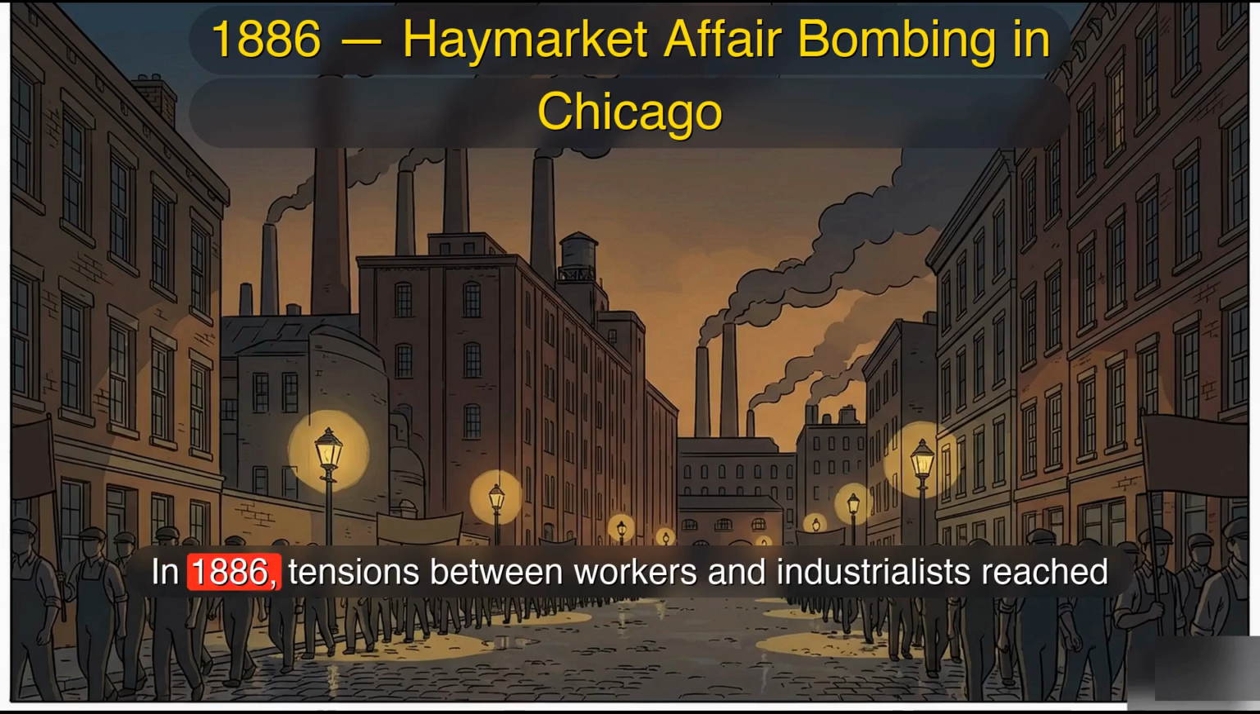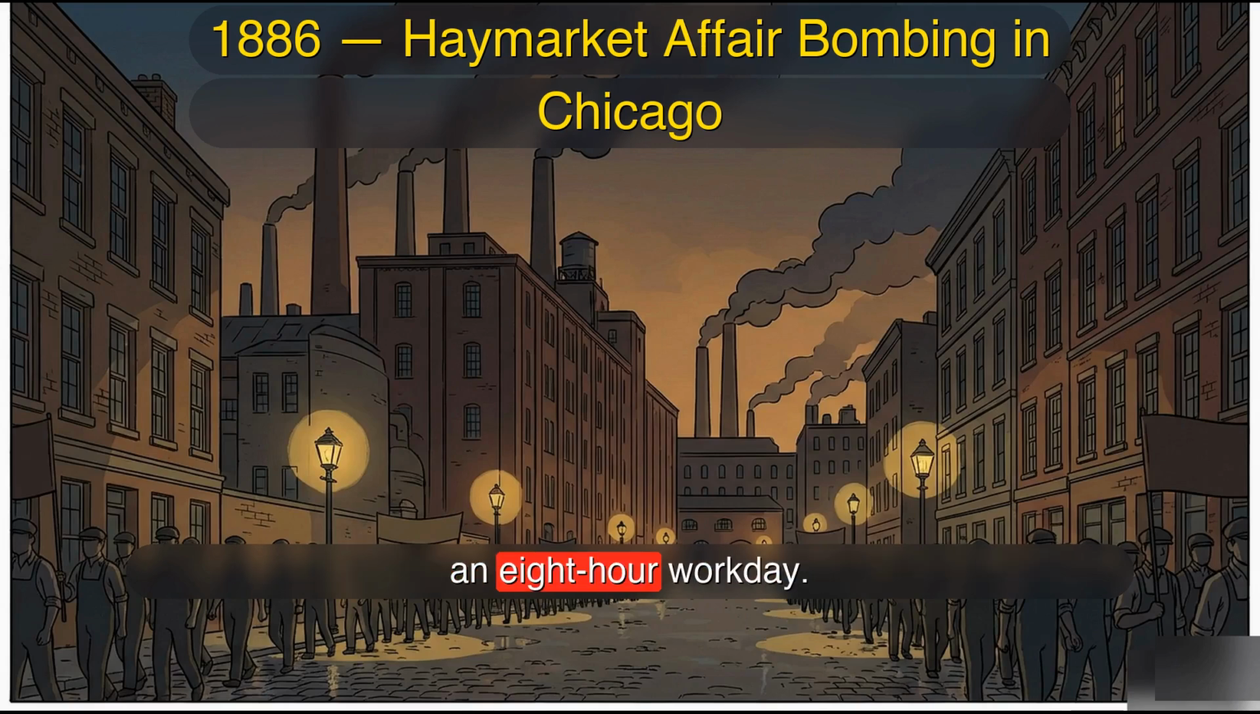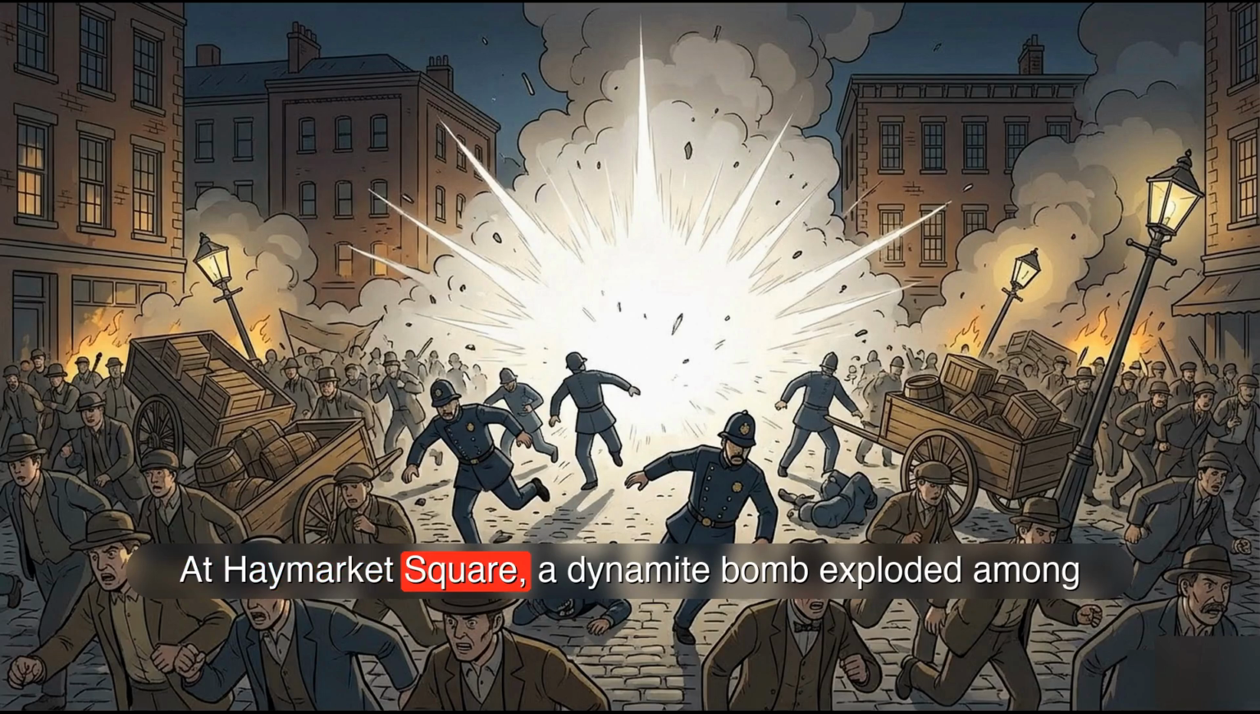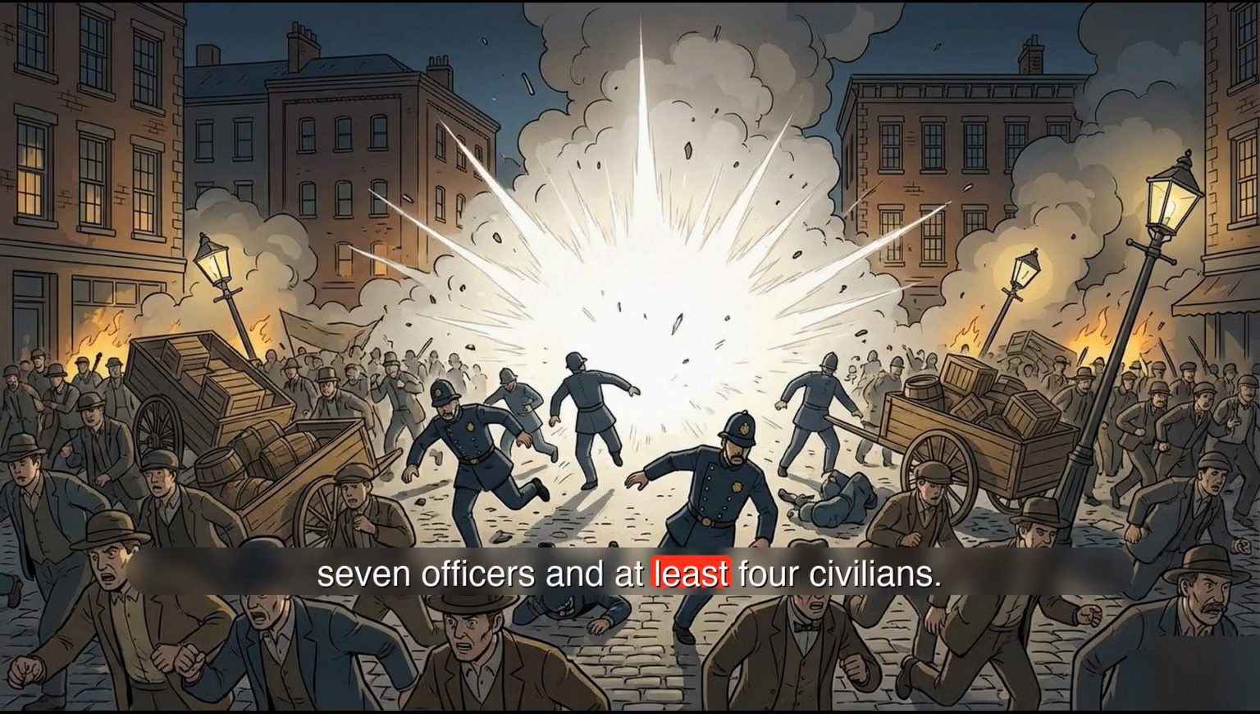In 1886, tensions between workers and industrialists reached a breaking point in Chicago, as thousands demanded an 8-hour workday. At Haymarket Square, a dynamite bomb exploded among police ranks. Gunfire erupted in the chaos, killing 7 officers and at least 4 civilians.